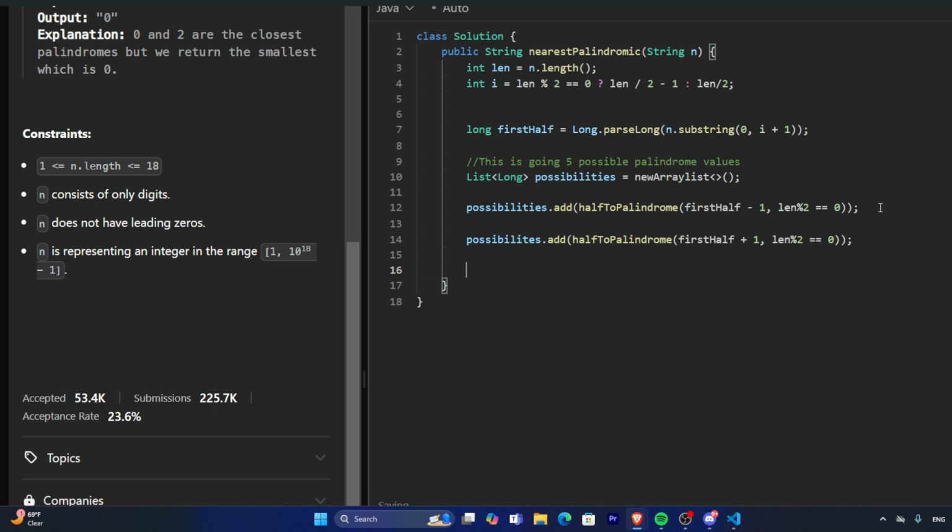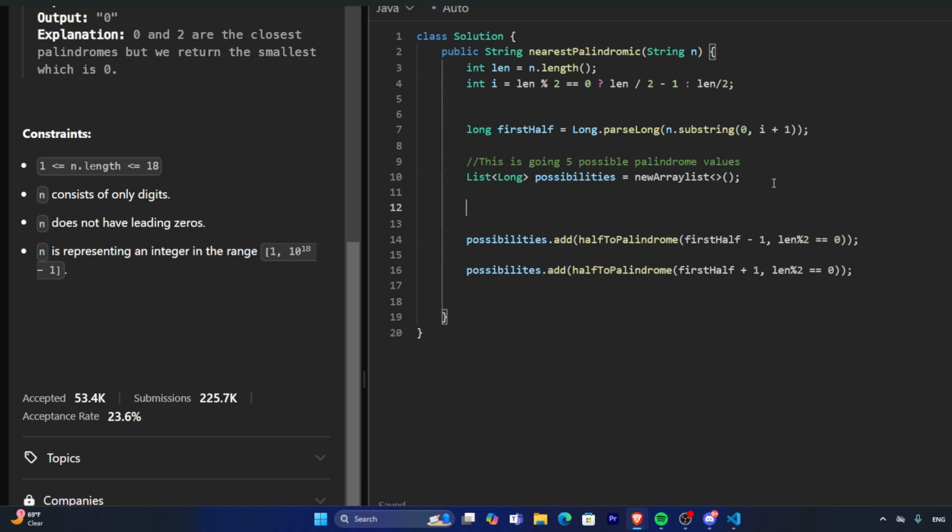And we also want to calculate it at its original position. So possibilities.add halfToPalindrome, where we don't even edit it at all.